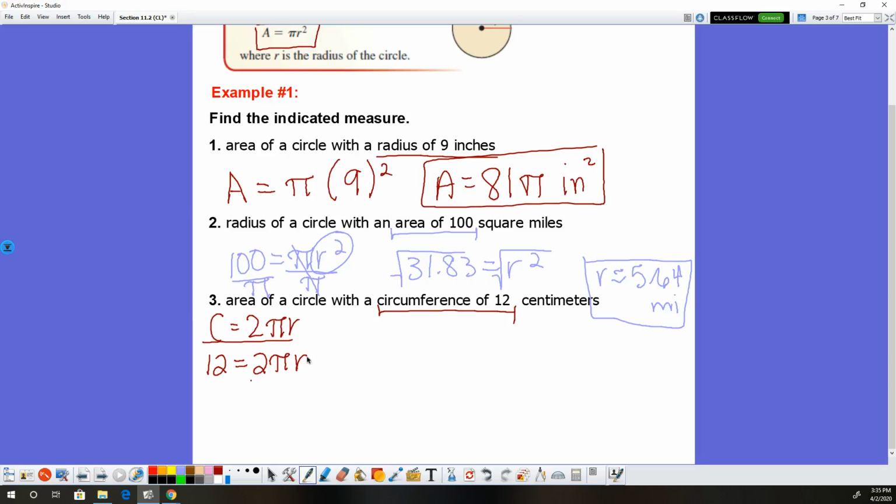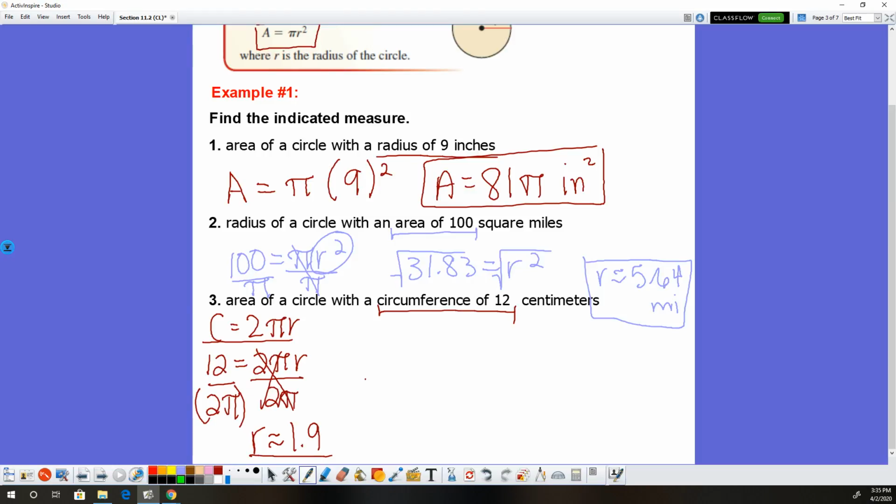So to get r by itself, let's divide by 2 pi, divide by 2 pi. Guys, remember when I'm putting this in my calculator, make sure you put the denominator in parentheses. You will get an incorrect answer if you don't. So when I put 12 divided by 2 pi in my calculator, I get r is roughly 1.9-ish. That's rounded. Okay, that's not my answer, but I can use that to get to my answer.